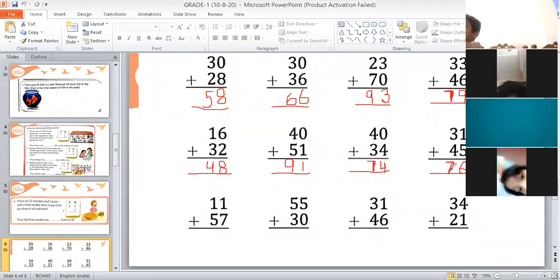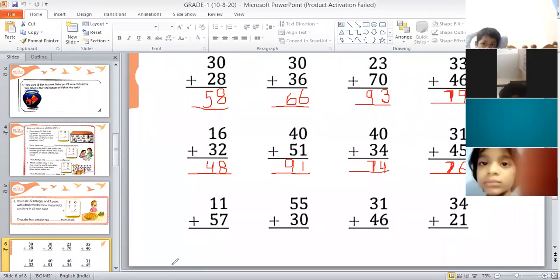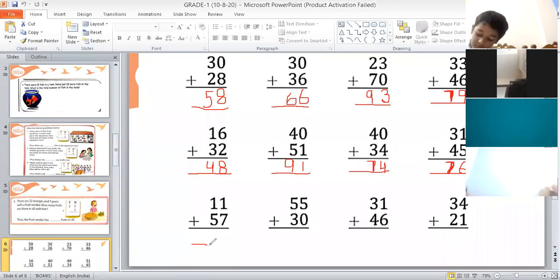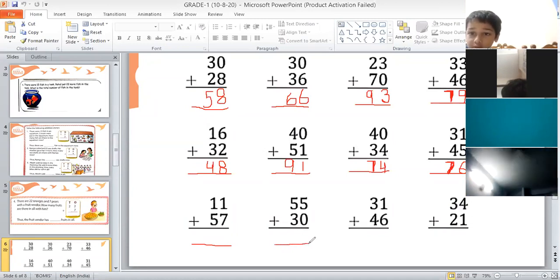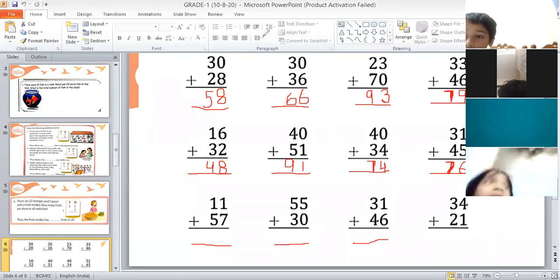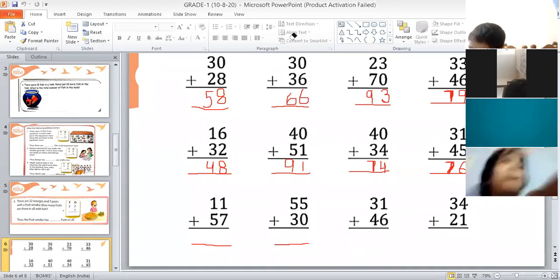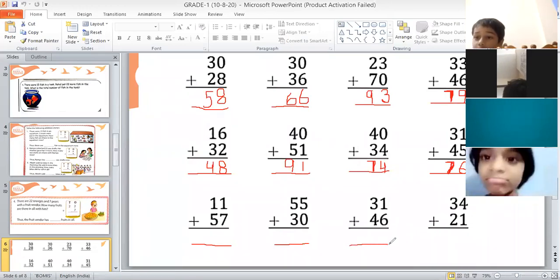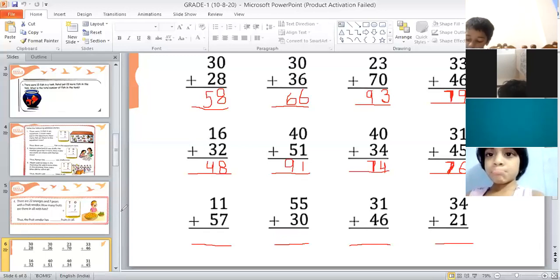Note down next 4 questions. Write down the next 4 questions, children, in your notebook. This is 11 plus 57. Veda, please sit down. Next, 55 plus 30. Then 31 plus 46. And the last one is 34 plus 21. Okay, so what we are doing, we are adding a 2-digit number with a 2-digit number. Right? Note down these 4 questions.